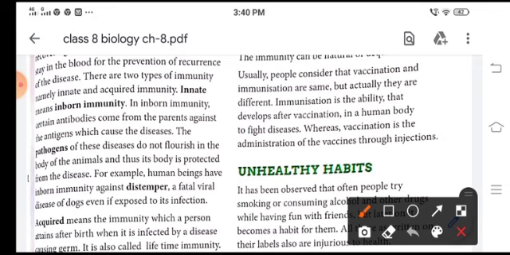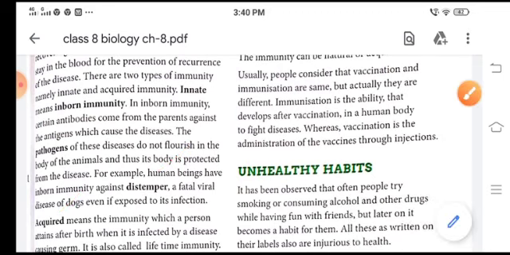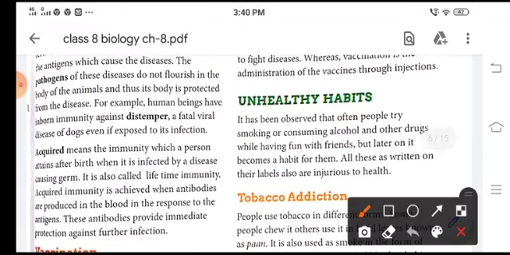For example, human beings have inborn immunity against distemper, a fatal viral disease of dogs, even if exposed to infection. Acquired immunity is the immunity a person attains after birth, when infected by a disease-causing germ. It is also called lifetime immunity.